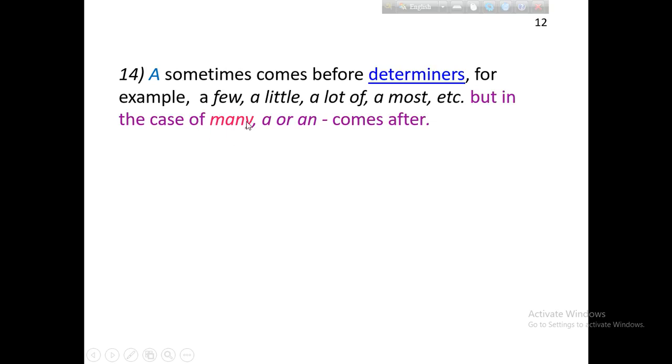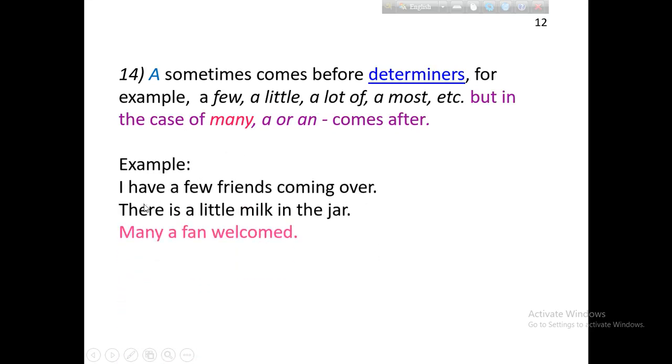You must remember it. Many a man comes after. Example, there is a little milk in the jar. But for many, many a fan. After many, before little or few, in this way.